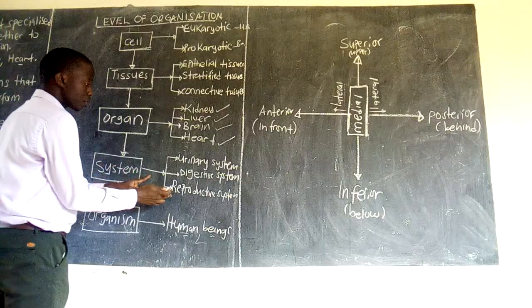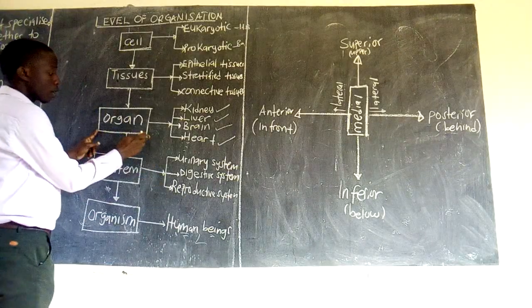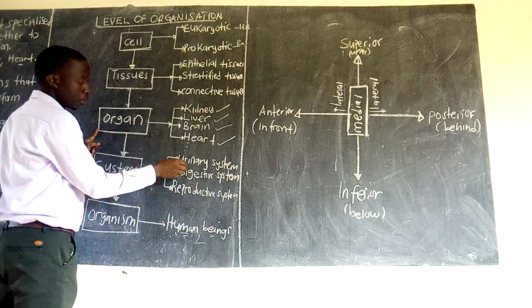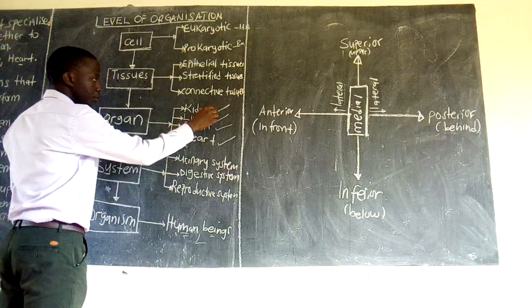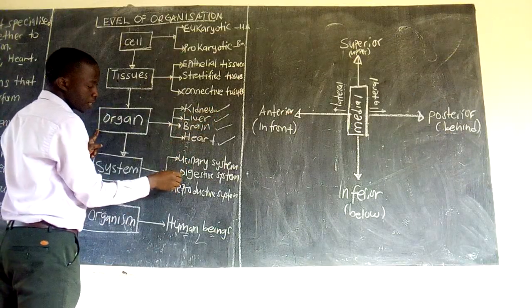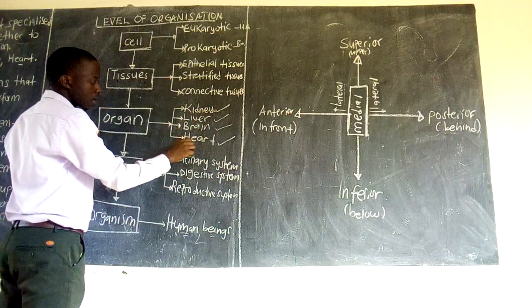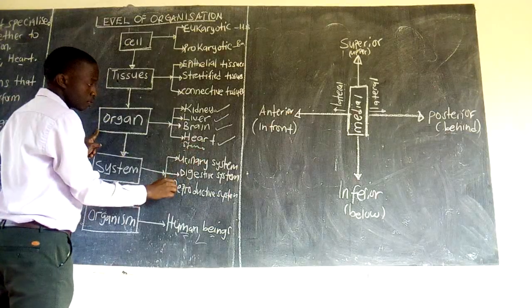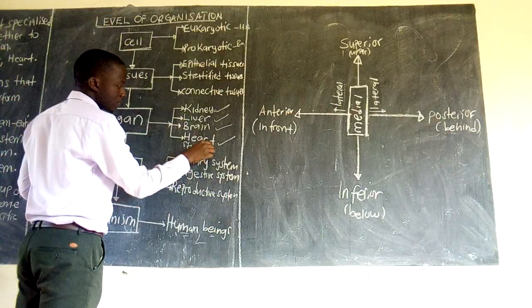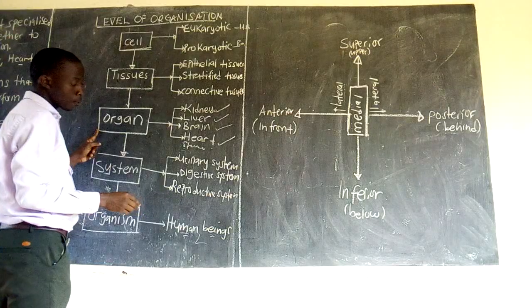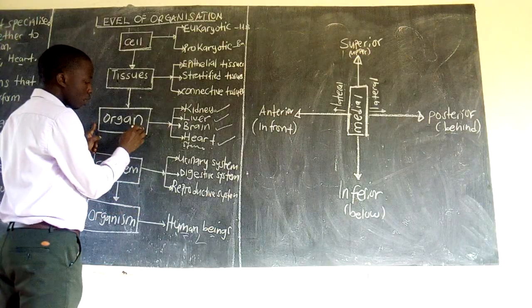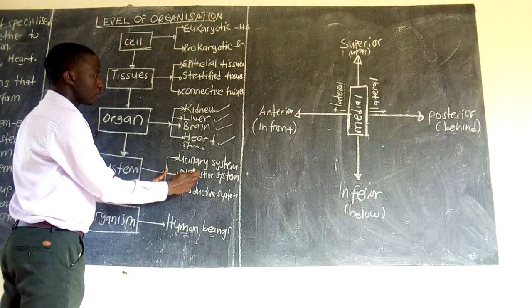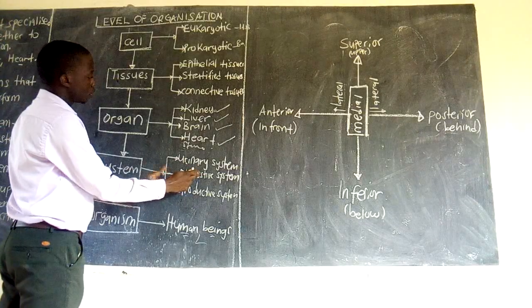Then these systems have organs in them. For example, in the urinary system we have the kidneys. In the digestive system, we have the stomach. In the reproductive system, we have the testes. You get the point. So these organs are the building blocks of these systems.